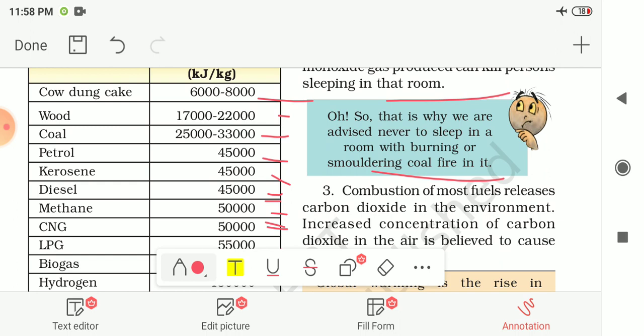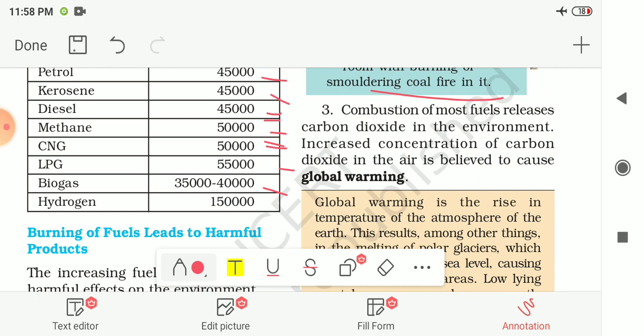The next one is given to you. The third disadvantage is that combustion of most fuels releases carbon dioxide into the environment, and it will increase the concentration of carbon dioxide, or the amount of carbon dioxide in the air. So it will cause global warming.